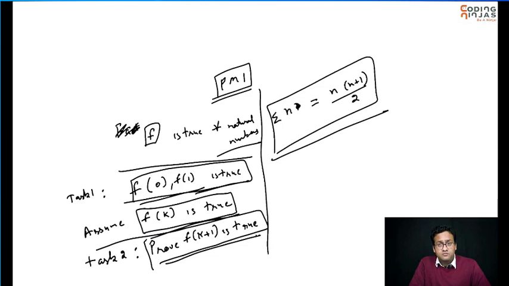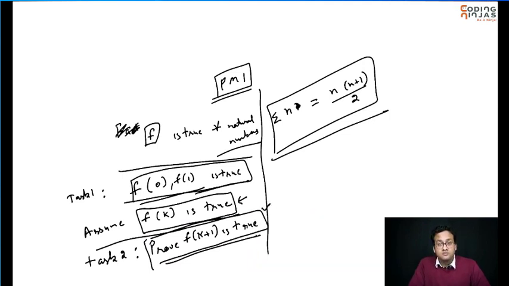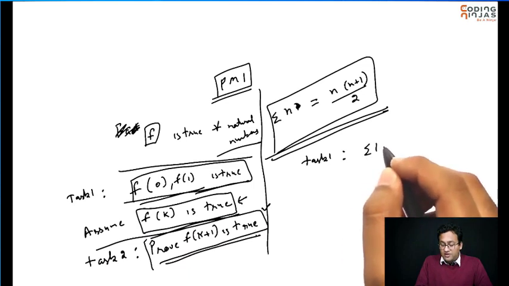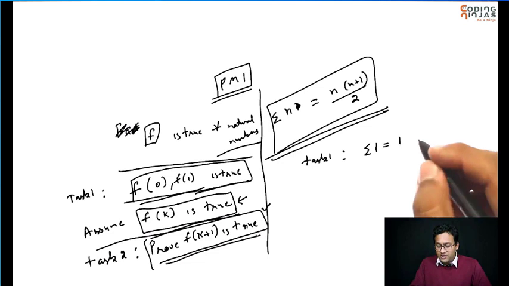Okay? This is not something that you have to prove. This is an assumption. Do not question this. You need to prove this. Okay? Let's apply it on this particular statement. So first of all, let's work on our task 1. That is sigma 1 is equal to the sum of first natural number. That is 1, right?